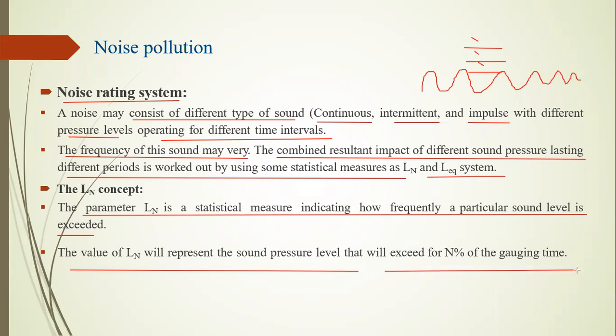Here we measure a number of values from the sound, and the particular sound level that can be exceeded. We measure sound levels starting from 10 dB to 80 dB, but if the sound goes more than 80 dB, it is creating heavy noise, exceeding this value.